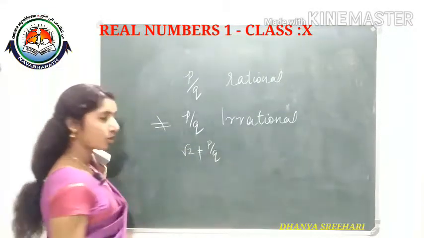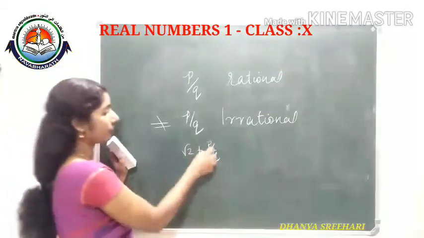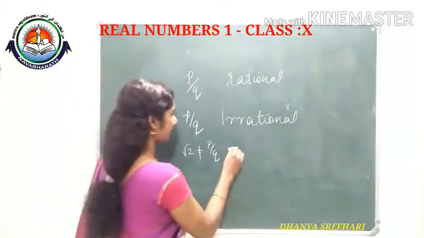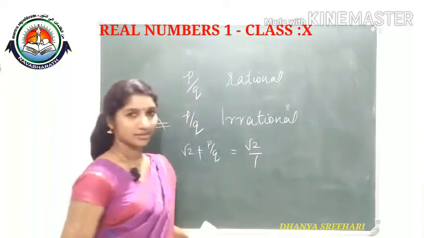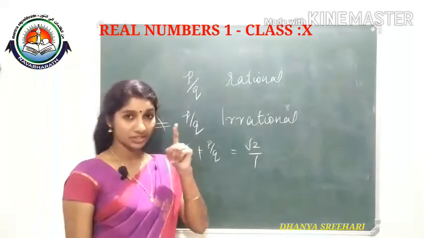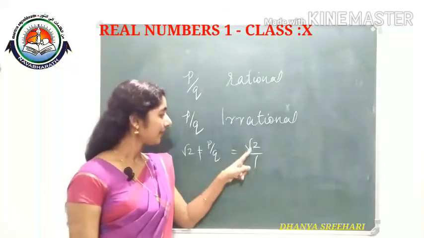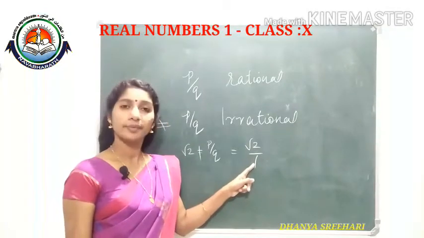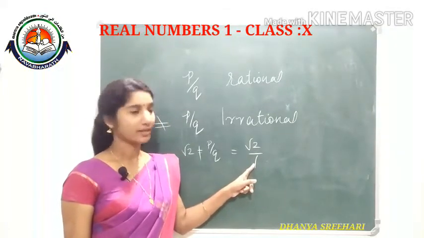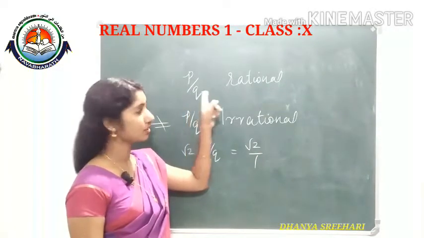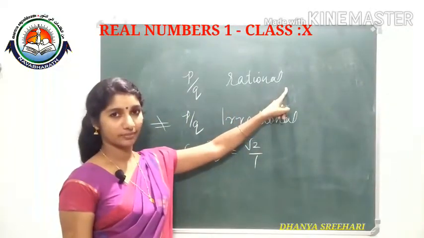P by q form means p and q must be integers, and q cannot be 0. So p by q with p and q integers and q not equal to 0, then we call it a rational number.